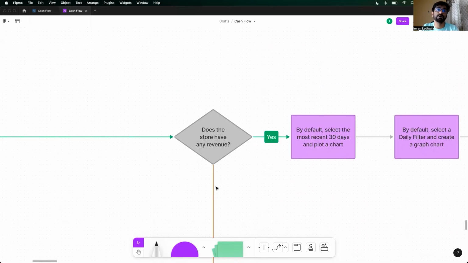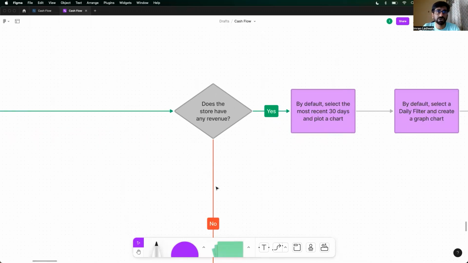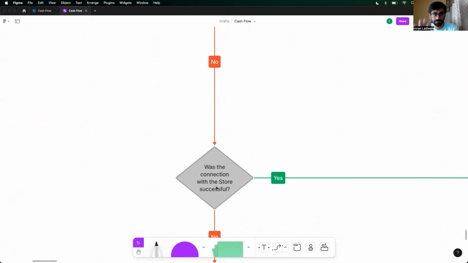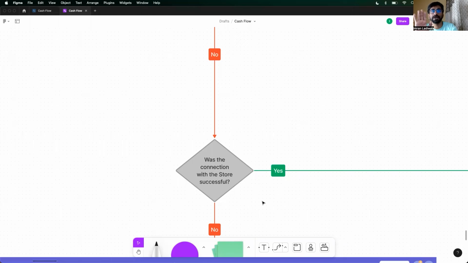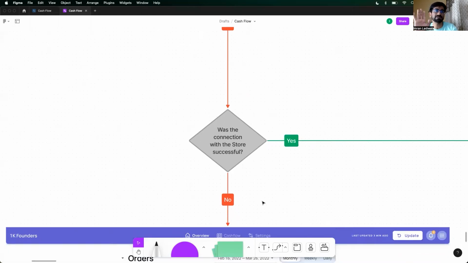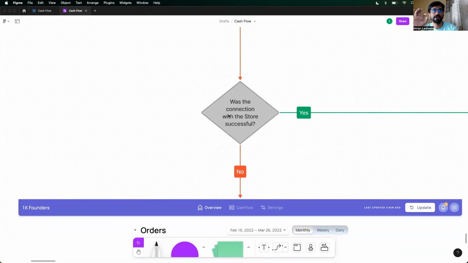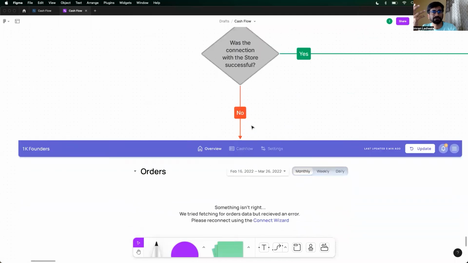ये भी तो हो सकता है कि बॉस हमको स्टोर से कुछ डेटा मिला नहीं. So this is the first check that we do, boss. हमको सब डेटा मिला तो है? Yes, we were able to establish. Or let's just look at the no flow first. Were we able to establish a connection with the store successfully?